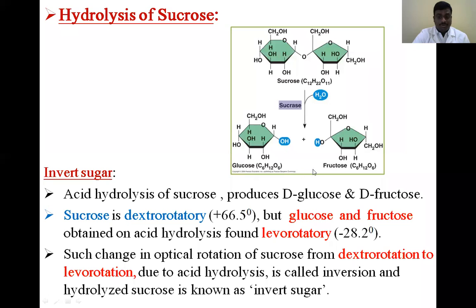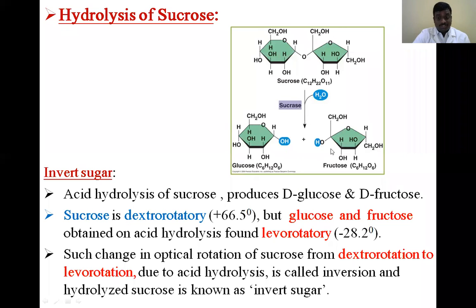This is mostly due to the larger amount of fructose present in the acid hydrolysis solution. So dextrorotatory is converted to levorotatory. That's why sucrose is called an invert sugar.